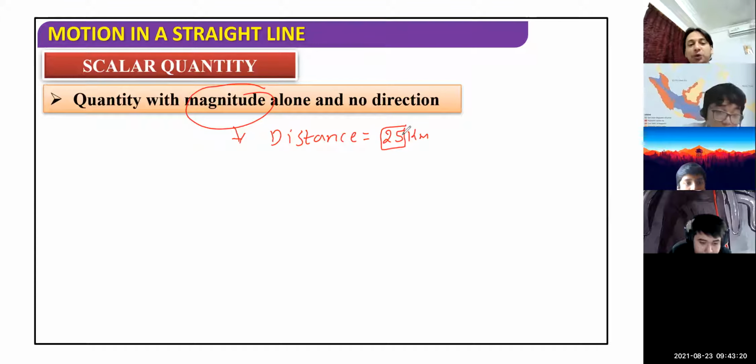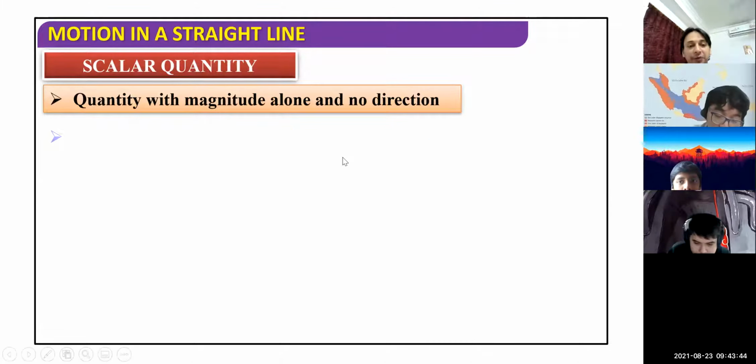So any quantity having only magnitude but no direction, so we cannot specify directions, is called a scalar quantity. What are examples of scalar quantity? We have so many quantities in physics that are scalars and that are vectors.